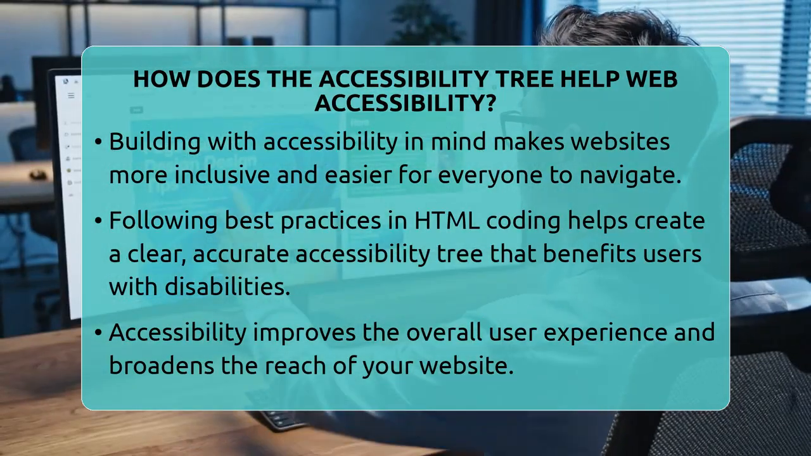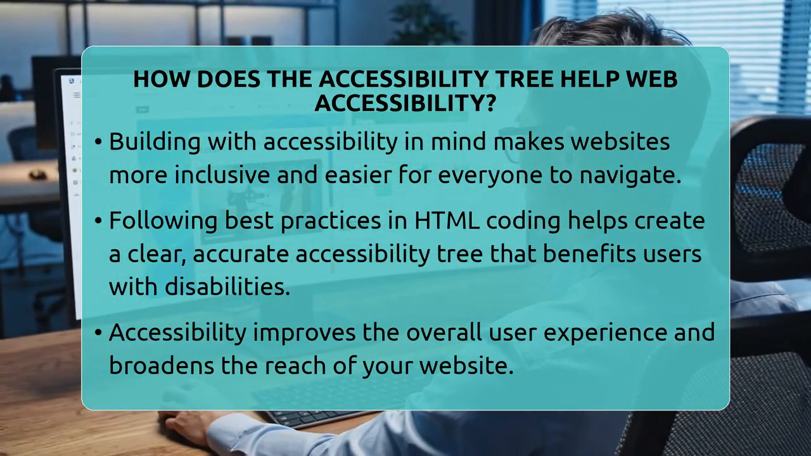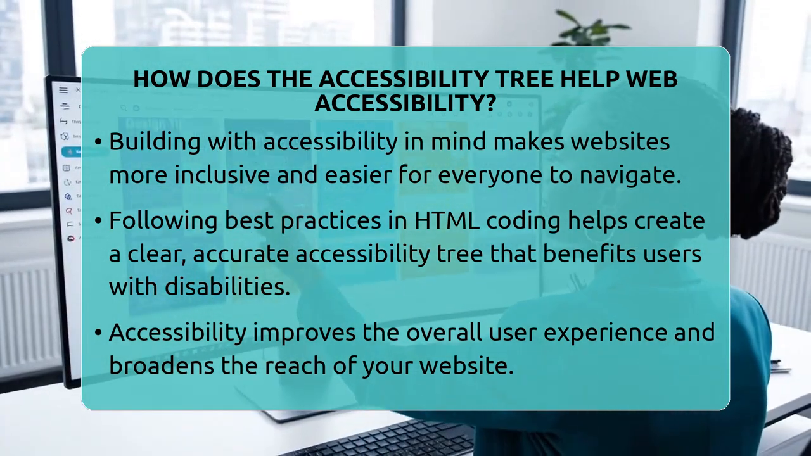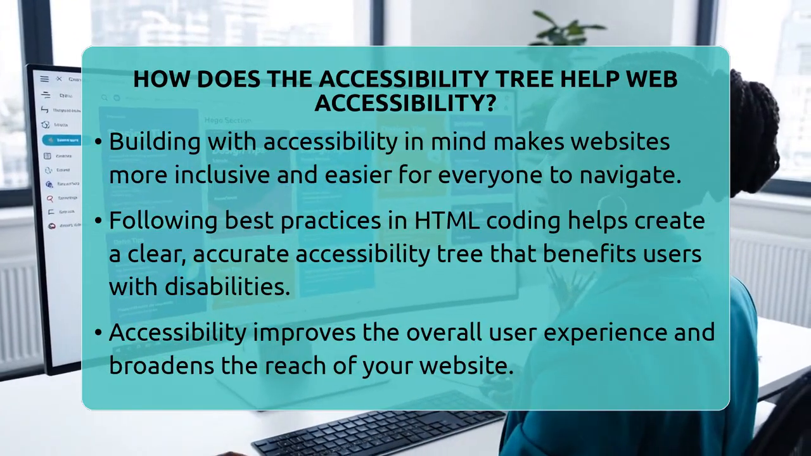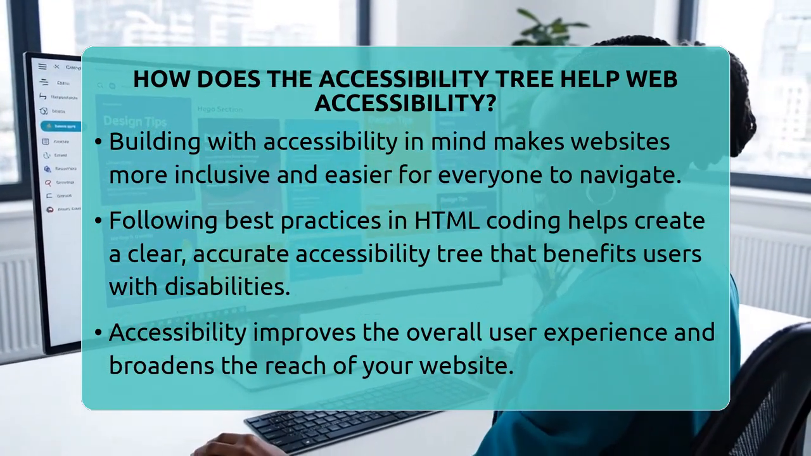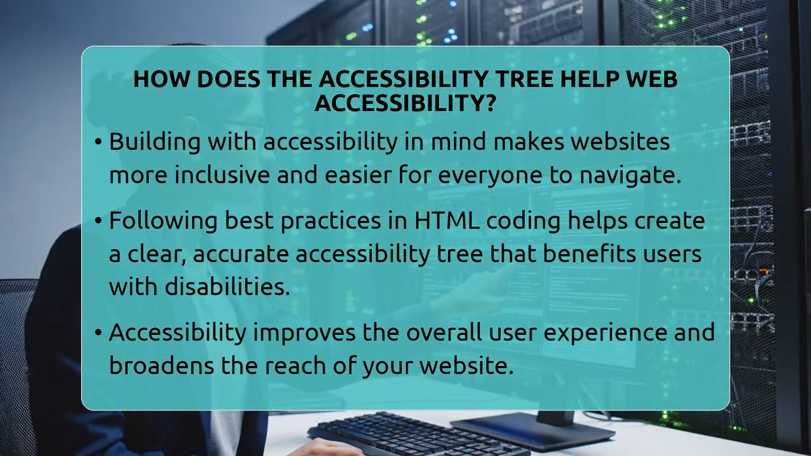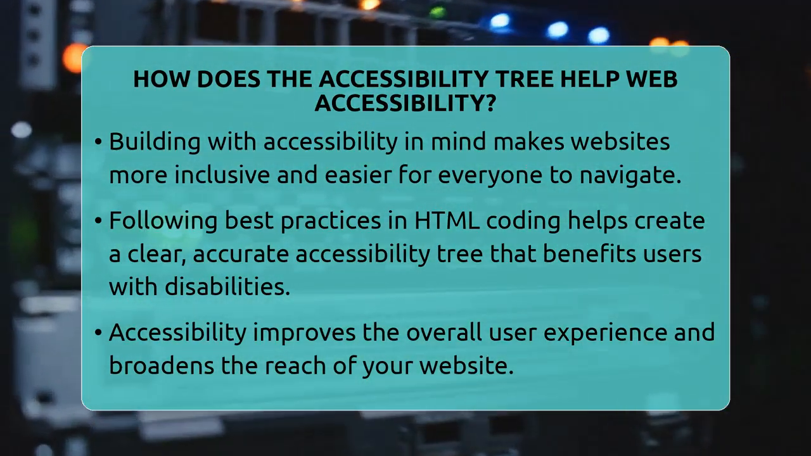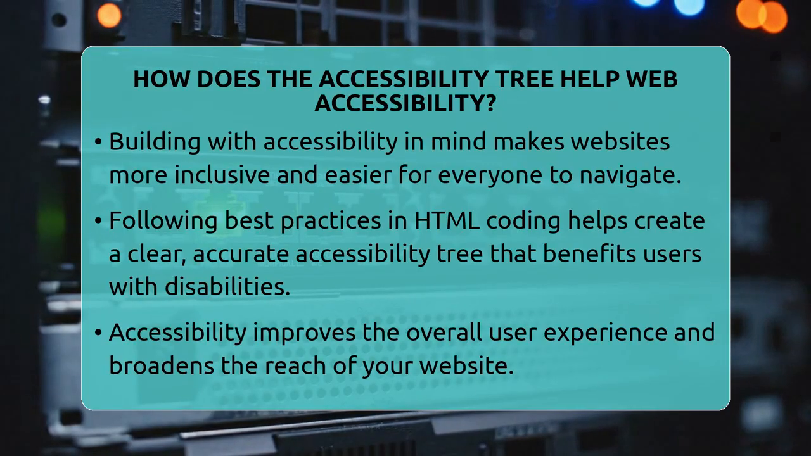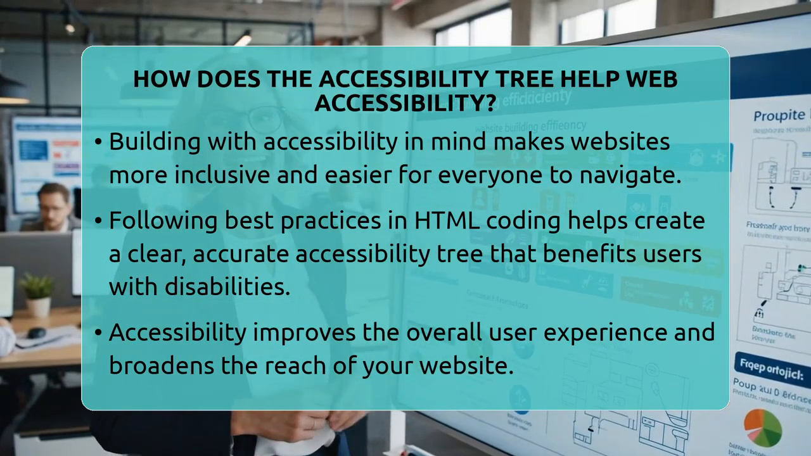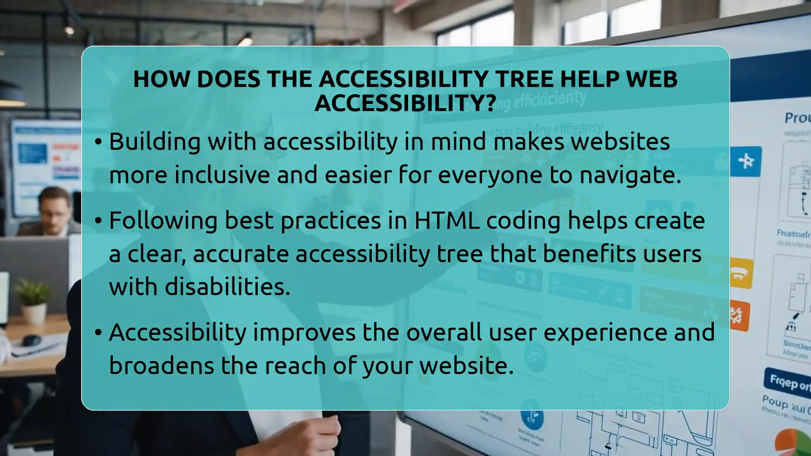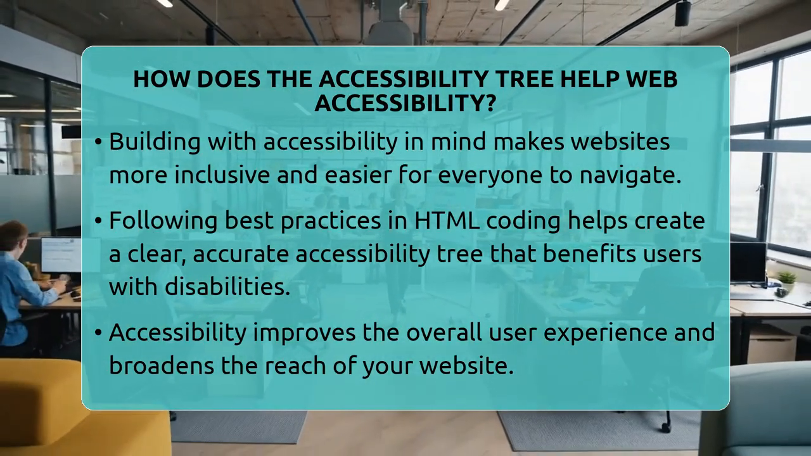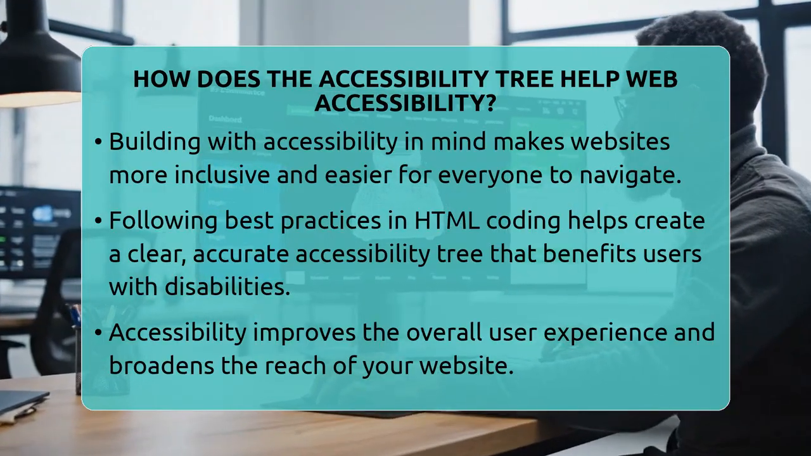In short, the accessibility tree acts as a bridge between your HTML code and the tools that assist people with disabilities. By writing semantic HTML and following best practices, you help create a clear and accurate accessibility tree. This makes your website more inclusive and easier to navigate for all users. Building with accessibility in mind isn't just good practice. It opens your site to a wider audience and makes the web a better place for everyone.